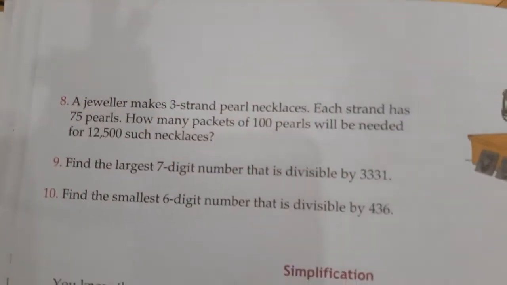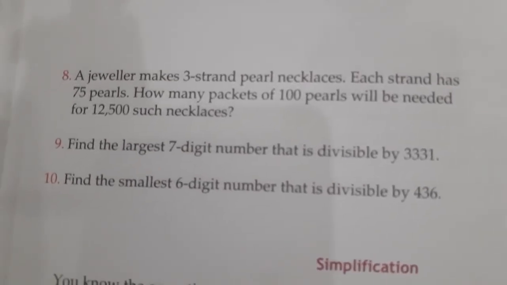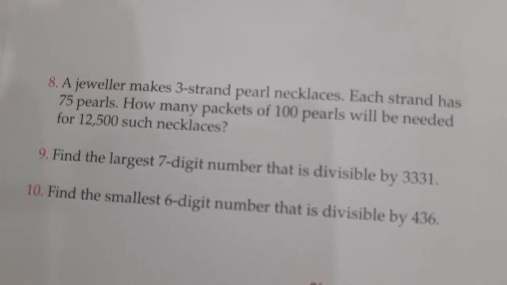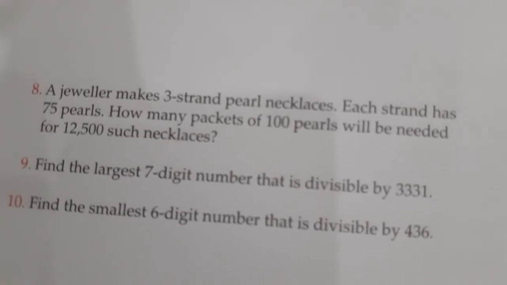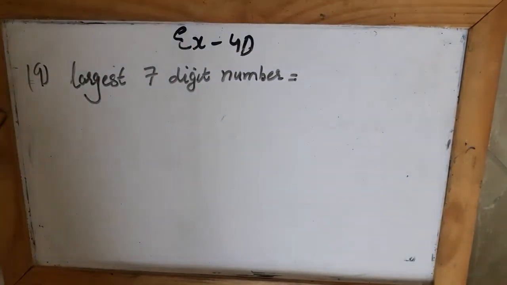We start with the ninth question. They say find the largest 7-digit number that is divisible by 3331. I have to find the largest 7-digit number which is exactly divisible by 3331. I should not get any remainder.